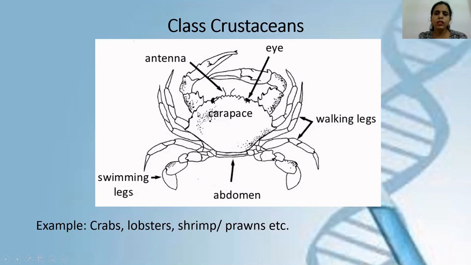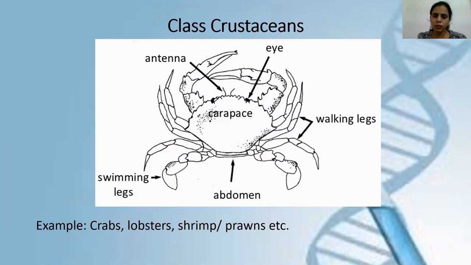Then they have more than 4 pairs of jointed appendages. Generally we take it as 5. So how many pairs of jointed appendages are present? 5 pairs of jointed appendages, 1 pair of antennae, and their body is divided into cephalothorax and abdomen. The head and thorax region are fused with each other, and that's known as the cephalothorax.